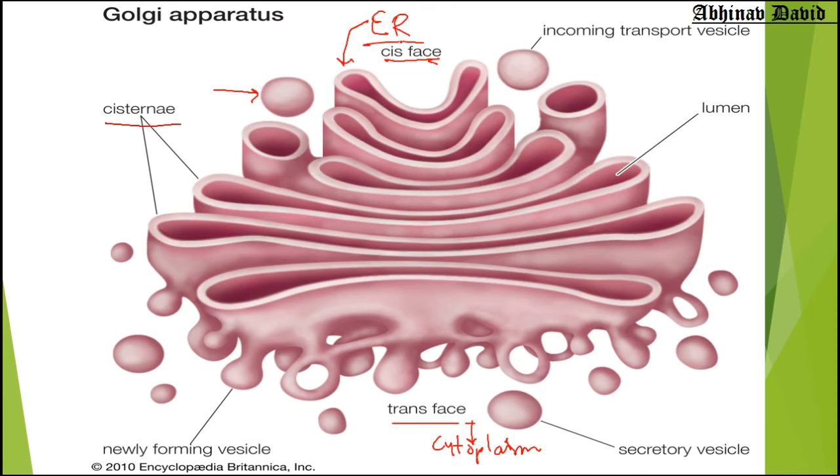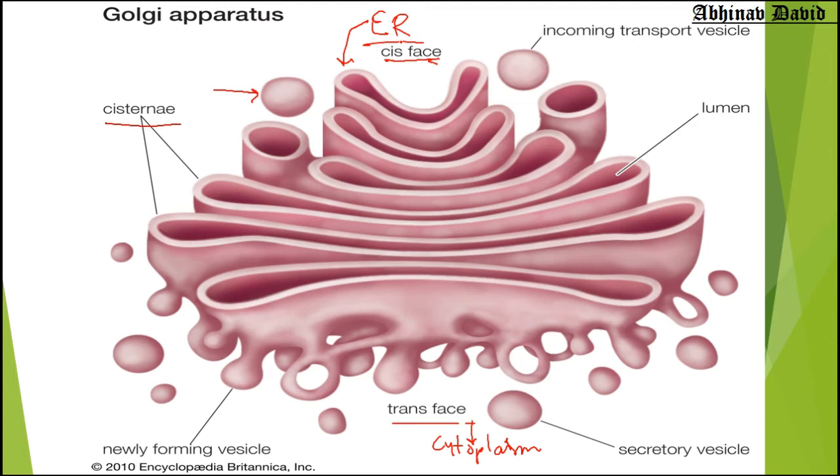And if you study more about it, you will know that the membranes of the Golgi complex are basically made by the endoplasmic reticulum. I have told you endoplasmic reticulum is of two types: smooth produces lipids, and the other one is the rough, which produces proteins. So proteins and lipids make membrane. So the membrane of the Golgi is also made by the ER.